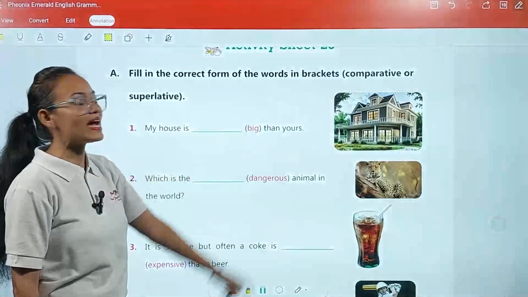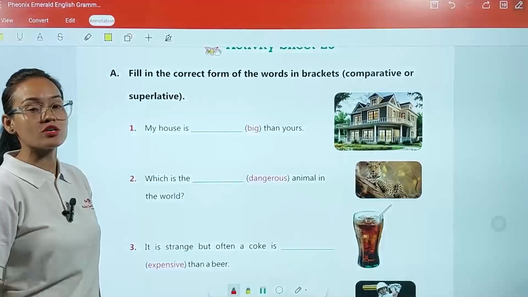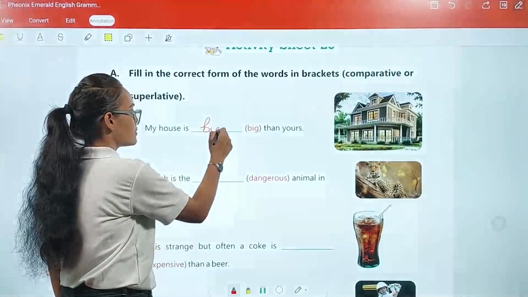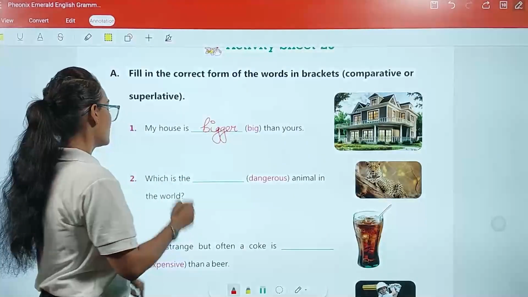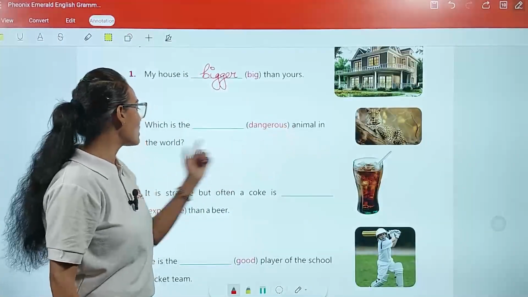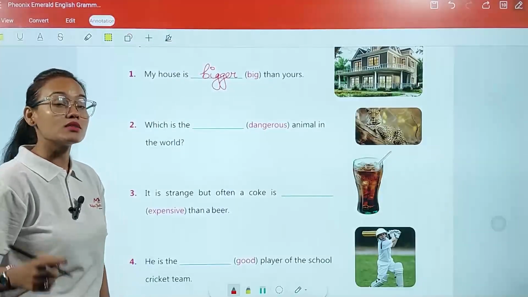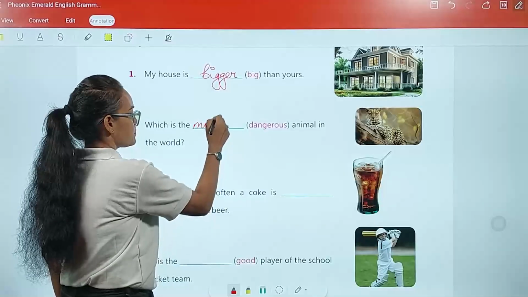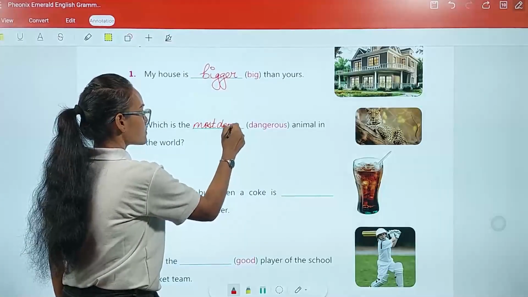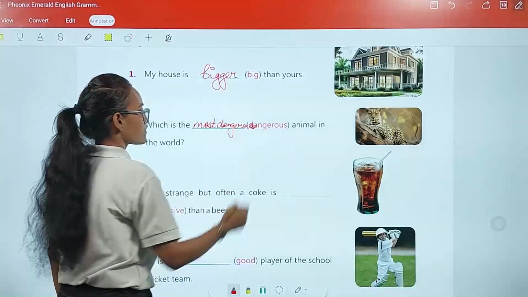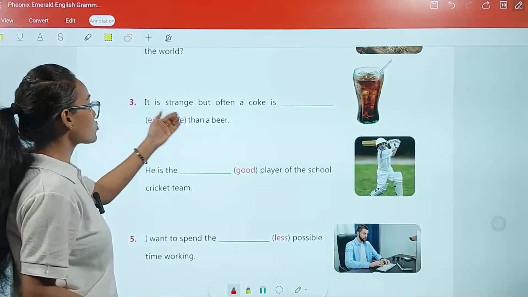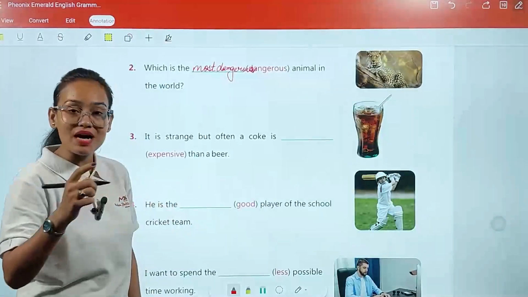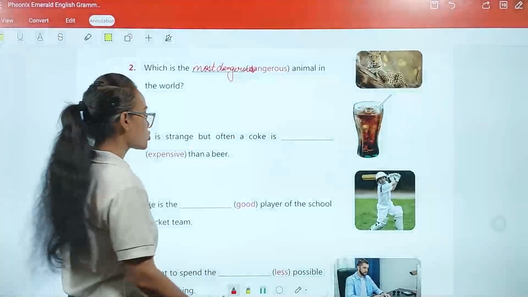My house is dash than yours. Here the comparison is between two things. So my house is bigger than yours. So we write bigger. Second one, which is the dash animal in the world? Here we are talking about the superlative degree. So it becomes which is the most dangerous. Third, it is strange but often a Coke is more expensive than beer, because here the comparison is between Coke and beer, two things. So more expensive.